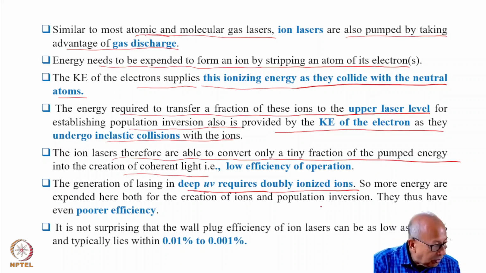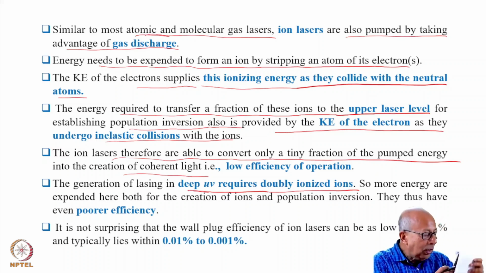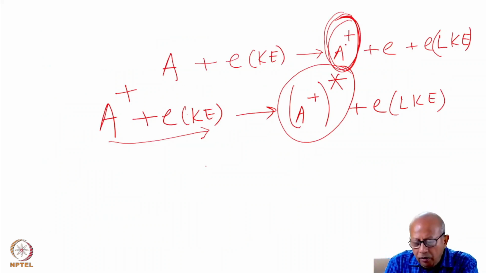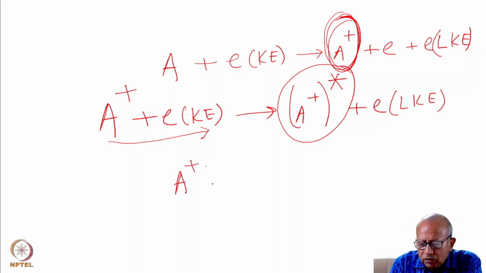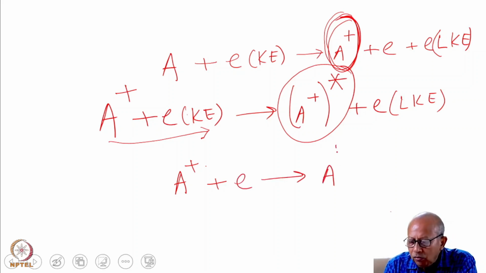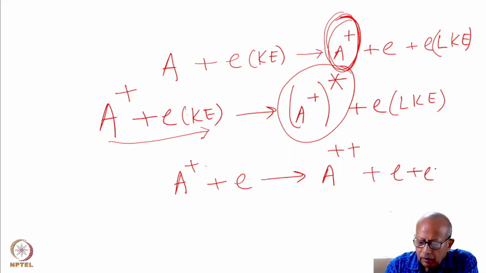And therefore, this laser, which will give you deep UV, which would require doubly ionized ion, will have even poorer efficiency, because you see, you need to exert more energy, because you have created first a singly ionized ion, and then you will have to strip another electron from this ion. So it will again collide with electron, and this electron will strip another electron from it. So this is now doubly ionized.